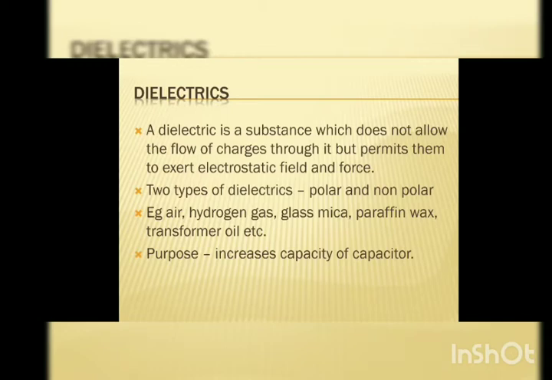There are two types of dielectrics: polar dielectric and non-polar dielectric, which will be discussed in the next slide. Examples of dielectrics are air, hydrogen gas, glass, mica, paraffin wax, transformer oil, etc. And what is the purpose of a dielectric? It increases the capacitance of the capacitor. We discussed this concept in our previous slides. Whenever a dielectric medium is introduced between the plates of a capacitor, its capacitance will increase. That is the purpose of a dielectric.